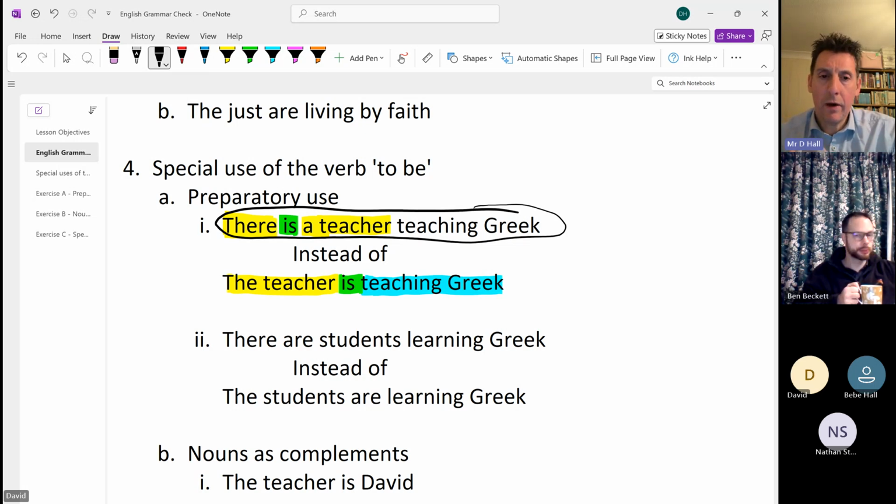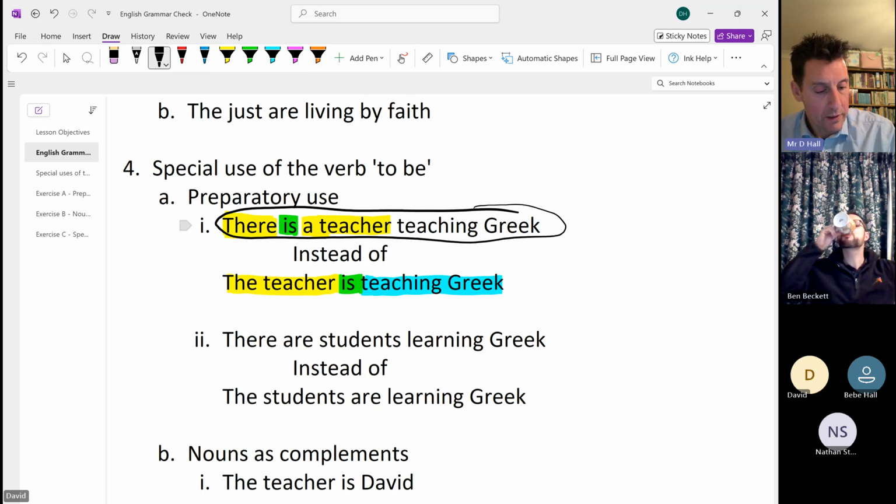So we have talked a little bit about word order not being massively significant in terms of which words go where in a sentence. There are some cases where the word order either adds emphasis or does change the actual translation or the structure of the sentence. And this is one of the cases. I'm just going to show you how that works, where we can insert a "there is" or a "there", and we might put "there are" if it's plural at the start of a sentence. And we do that in Greek if the verb to be is put at the start. So let's have a look at an example, shall we, of that.